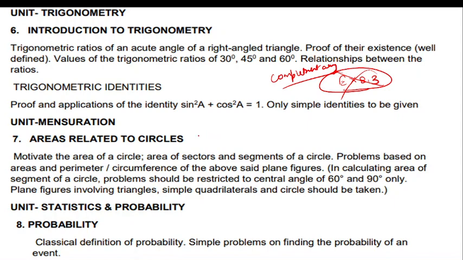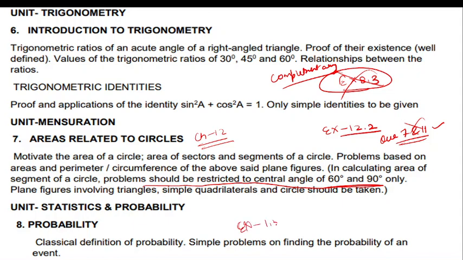From the area related to circles, which is chapter number 12, only a few questions are deleted, which are from exercise 12.2, question numbers 7 and 11. Why? Because it is strictly mentioned that problems should be restricted to central angles of 60 and 90 only. In question number 7 and 11, the angle is more than 90, so we exclude these examples. Now in probability there is only one exercise, which is 15.1. So this is for the syllabus.